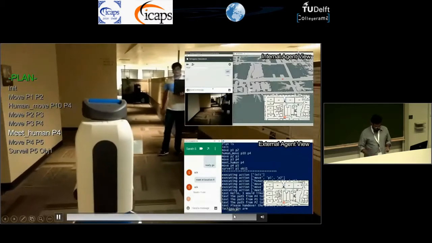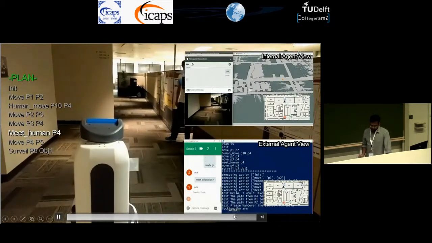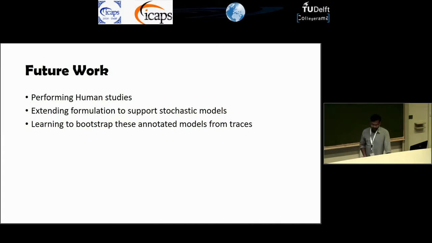Okay, so that was our approach to handling explanation with uncertain models or multiple observers. There is a lot of future work we plan to do in this direction. One is obviously performing actual human studies to validate our method and make sure that it is working properly. Though for the core concept of model reconciliation, we've already done separate studies to validate it, we would still like to see how these approaches work with incomplete models.